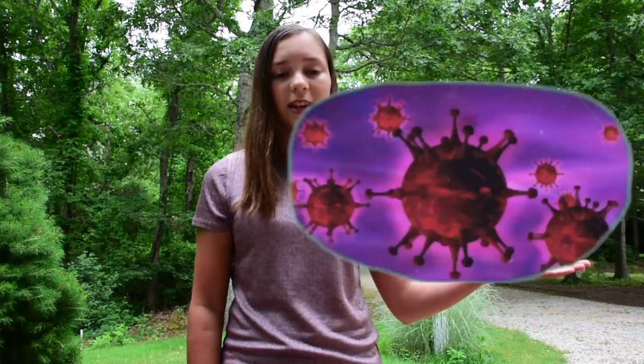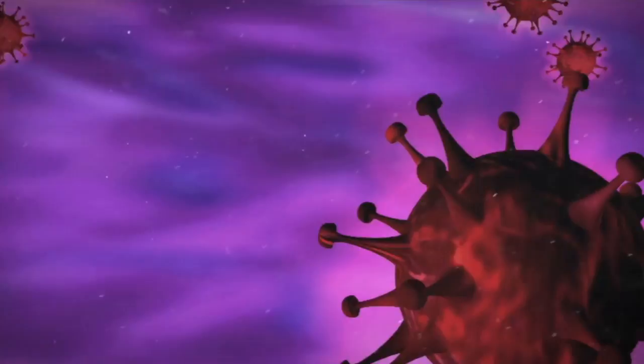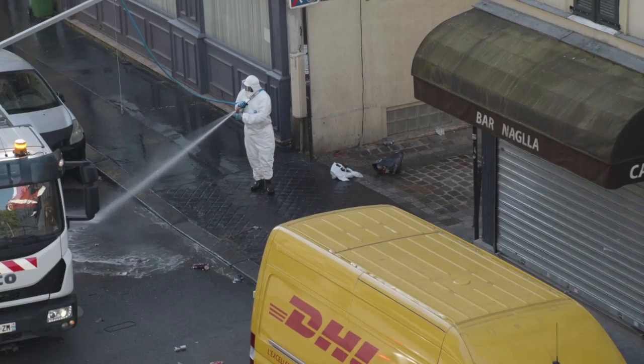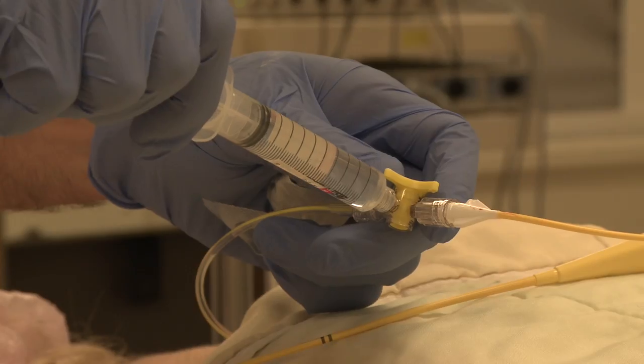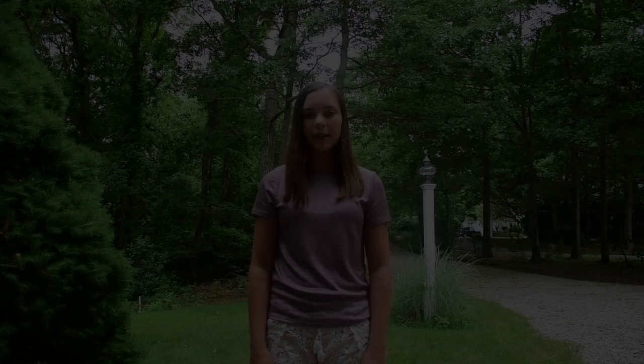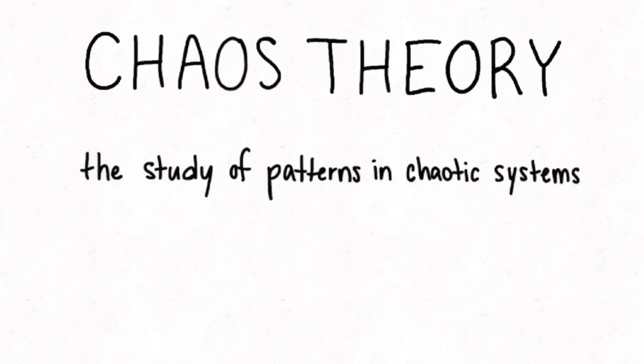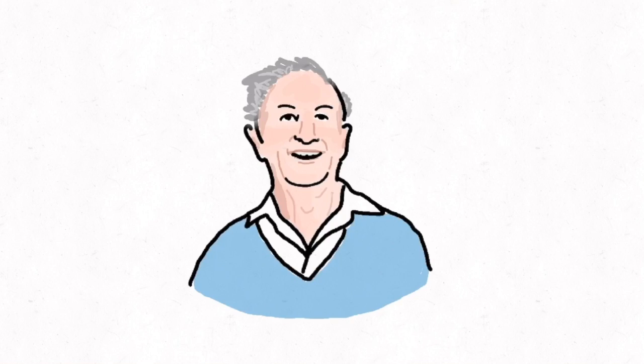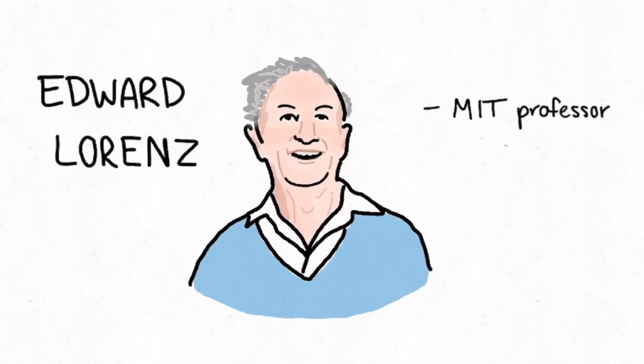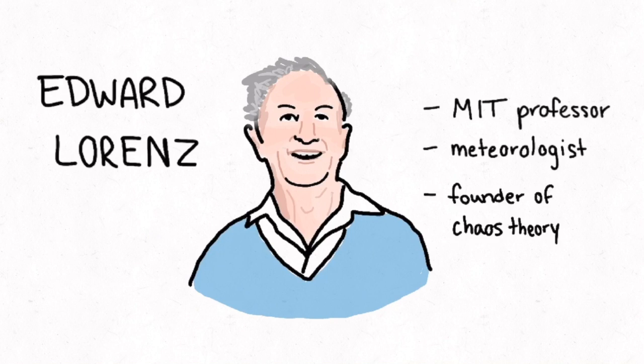Can a tiny mutation in a microscopic organism upset the balance of an entire dominant species across the globe? The answer is right in front of us. The world is a bit chaotic right now, so chaos theory can help us make sense of it. Chaos theory is the science of predicting the patterns of unpredictable systems. This theory was developed by the meteorologist Lorenz when in 1961 he accidentally discovered the butterfly effect.